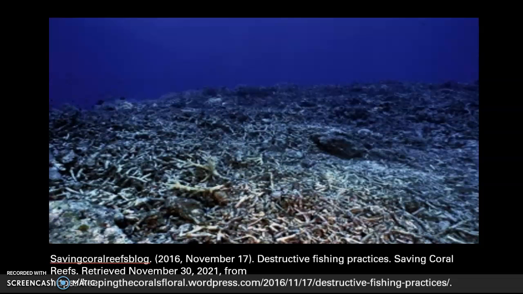Other destructive fishing practices affecting coral reefs include dynamite fishing, which involves using explosives underwater to catch dead fish that rise to the surface. This fishing method is done near coral reefs, often shattering the reef into pieces, causing irreversible damage to the coral reef ecosystem. Corals can take decades to regenerate from an explosive fishing event.